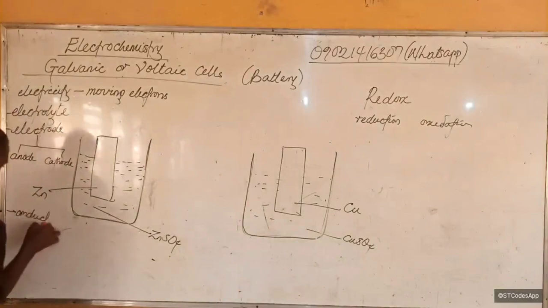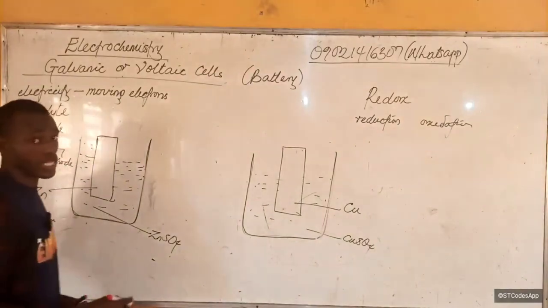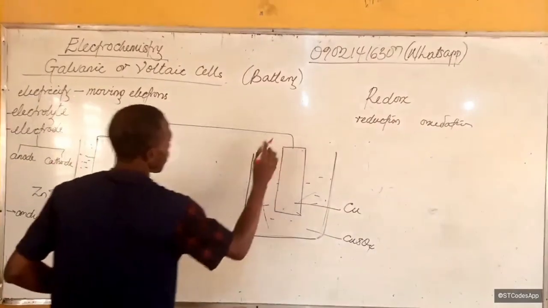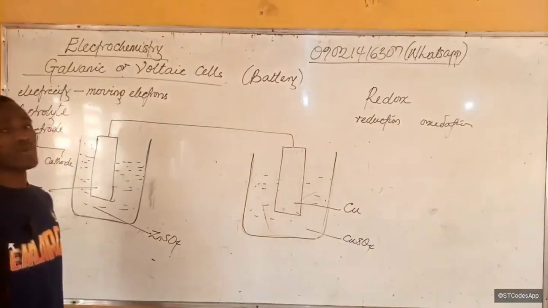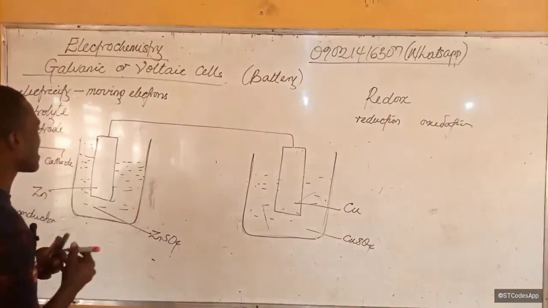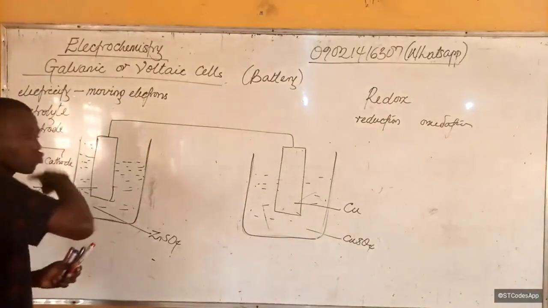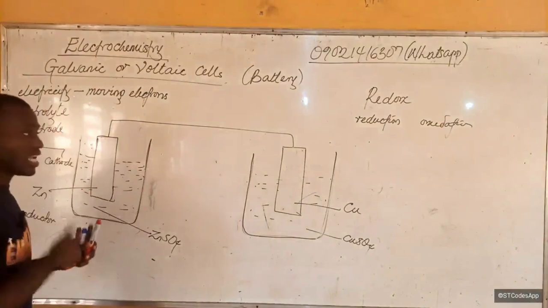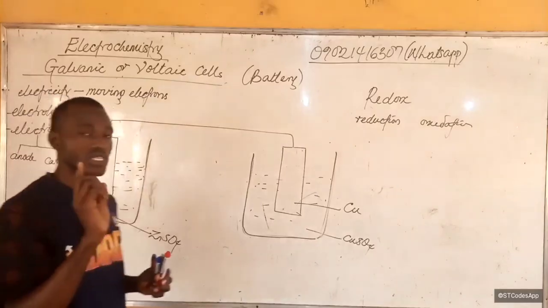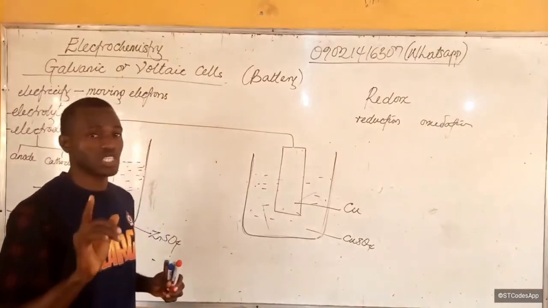A conductor could be a wire. So we connect using a wire, and immediately we connect them, the system begins to run. That is, electricity begins to be generated. In a jiffy, I'm going to tell you how the electricity is generated.